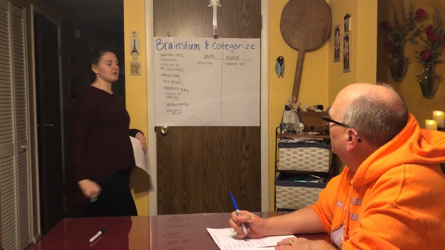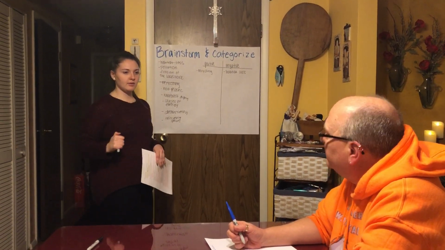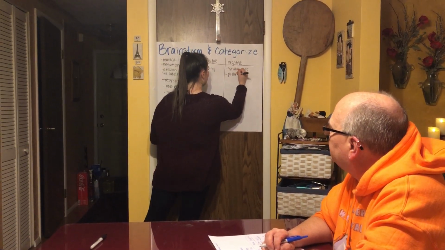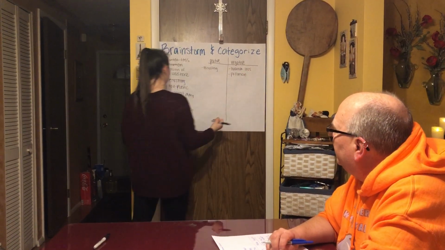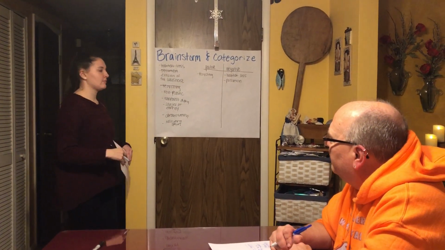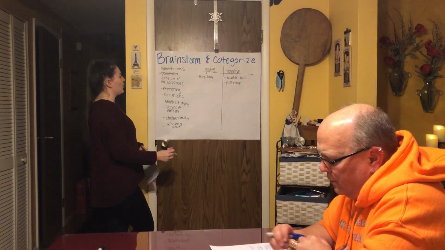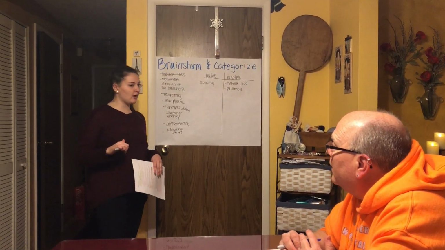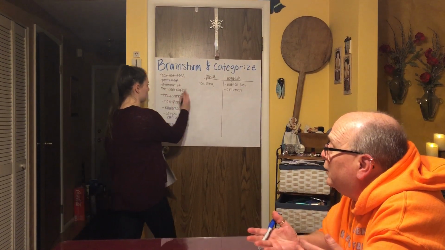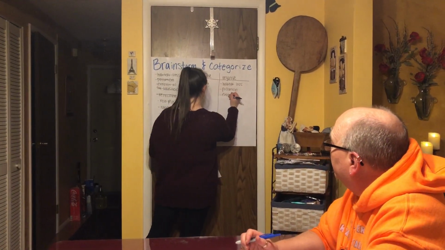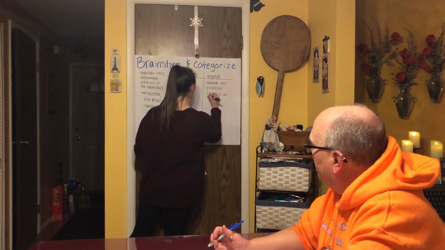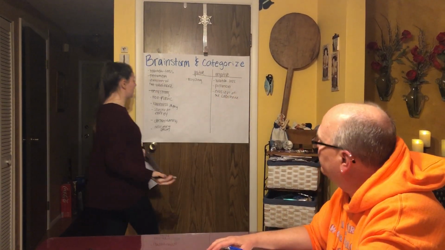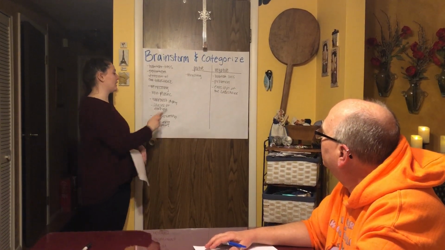What about pollution? Is pollution positive or negative? It's negative. Pollution's bad. Why is pollution bad? Because it makes it hard to breathe, it makes the environment look ugly, and it makes the water dirty. Right. What about the erosion of the lake shore? Is that positive or negative, or you don't know? That's bad, because if you had a house right there, your house fell into the lake. Yeah, that's negative. You don't want that to happen to your house. No. And now there's no beach. Right, that's a bummer.